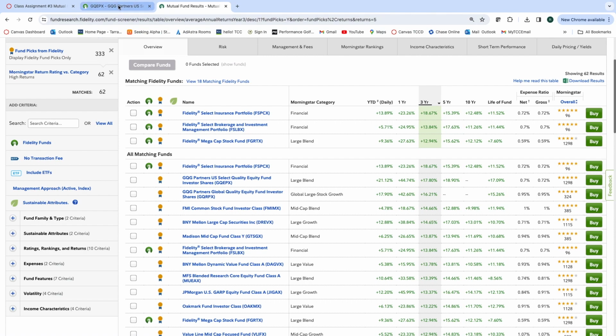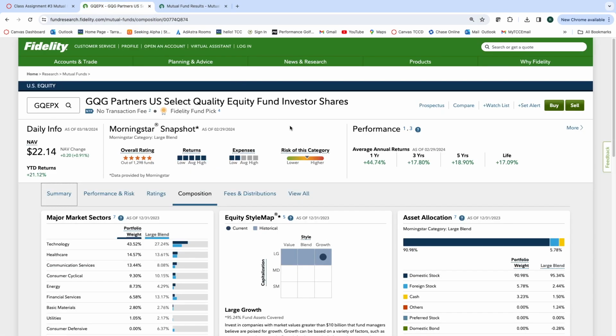I'm going to go right here and look at the fund that I picked. I picked GQG Partners U.S. Select Quality Equity Fund Investor Share. So this is an equity, which is stock. They are investing in the stock of large companies. Let's see their returns. They are higher risk, they have high returns, and they have low expenses. I'm pretty excited about that.